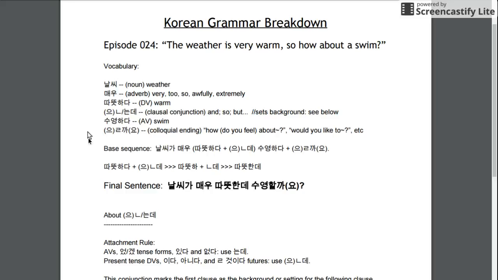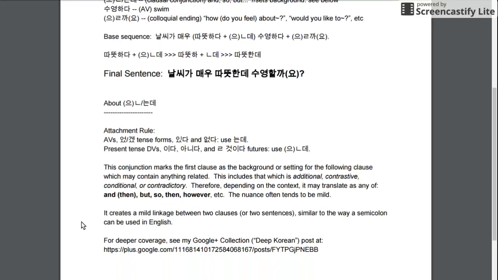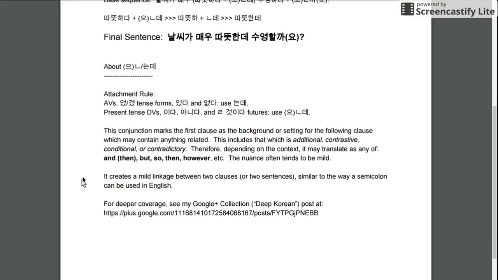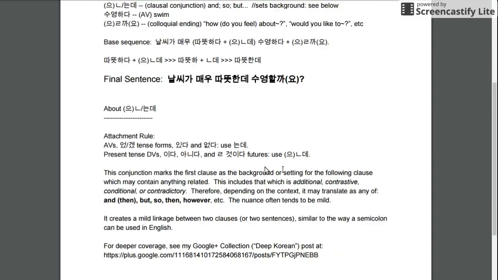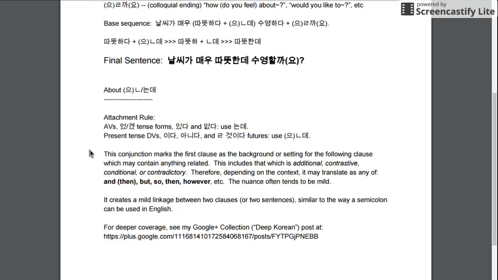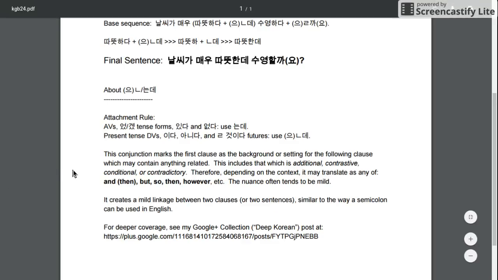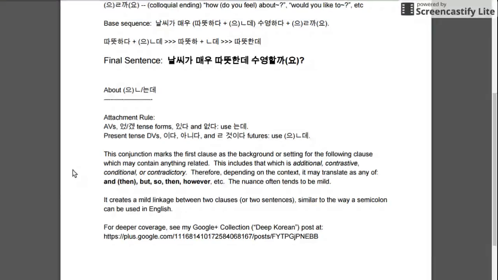Now, this clausal conjunction, un or nunde, here's the rules about how it attaches. Since we have a descriptive verb here, we use unde. Anyway, you might want to write those down. This is very common and important in Korean, and it's a little hard to understand at first because you can't really translate it without knowing the whole context. But basically, the first clause is the background for a related second clause or another sentence. It's often used as a sentence ending or kind of a pause.